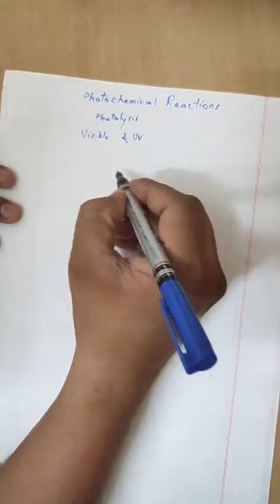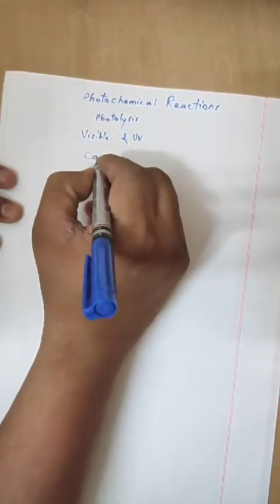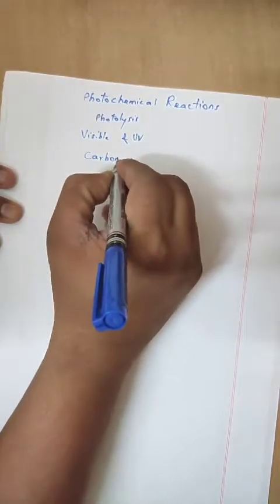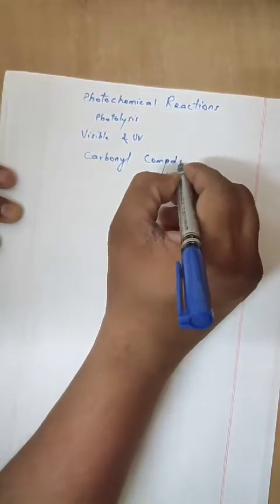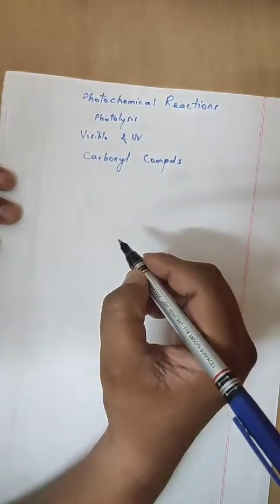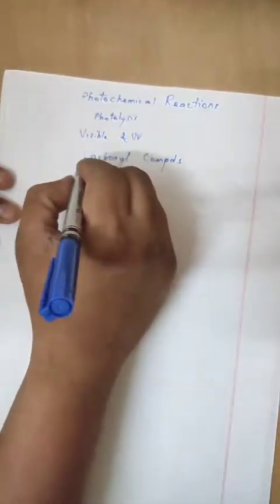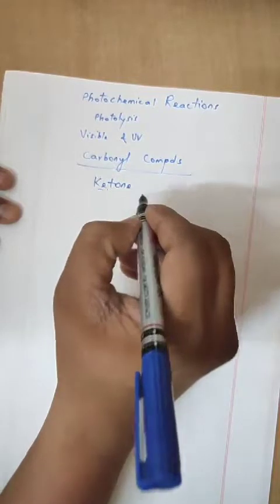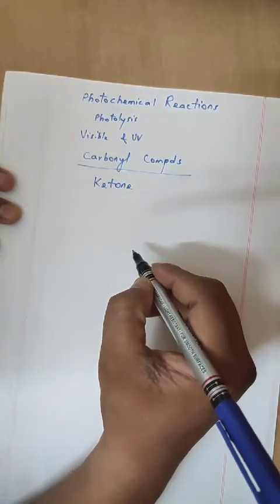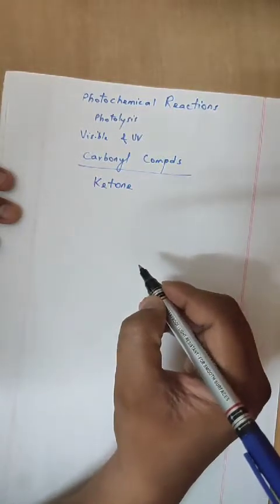Now, the photochemical reactions of some carbonyl compounds. Carbonyl compounds, particularly ketone, undergo very important photochemical reactions.